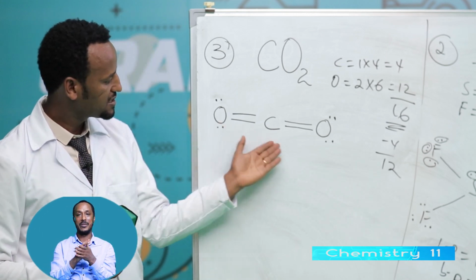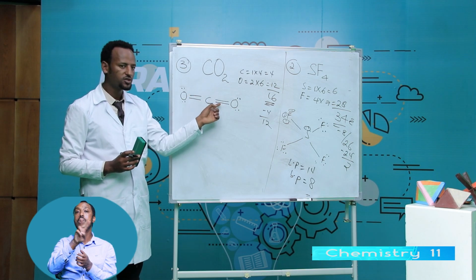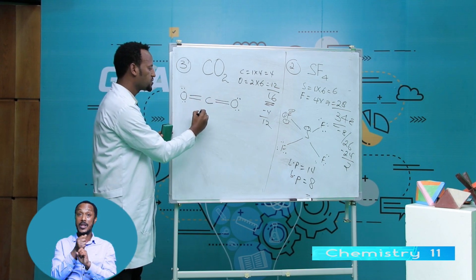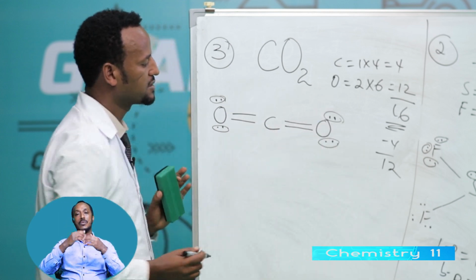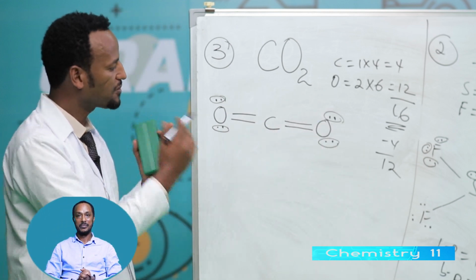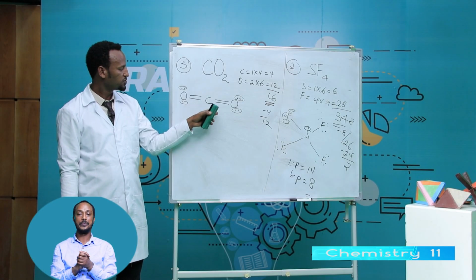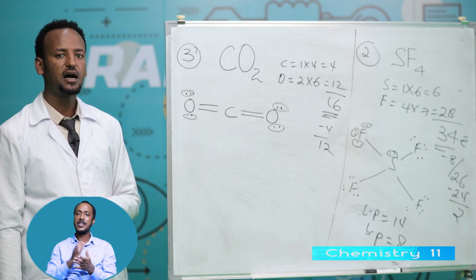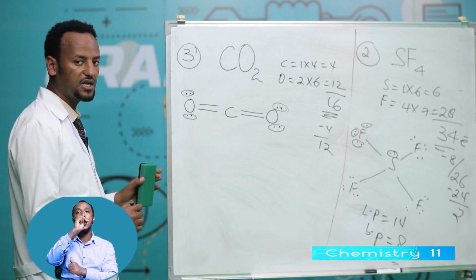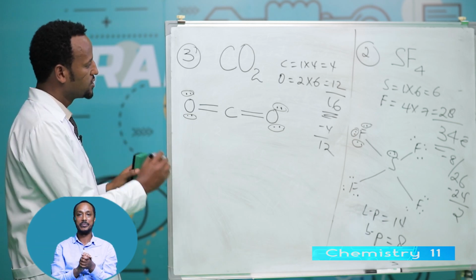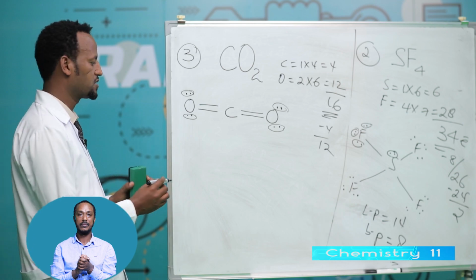Therefore, carbon dioxide looks like this. Carbon dioxide forms double bonds. Again, carbon dioxide is a linear structure. Carbon dioxide contains 2 double bonds, and 4 lone pairs exist in the carbon dioxide structure. Students, please write the Lewis structure of the following molecules.